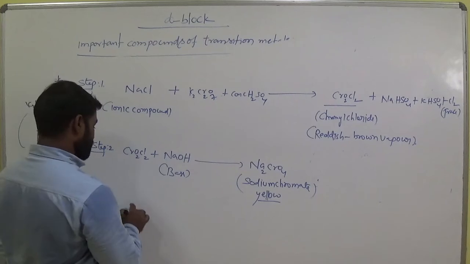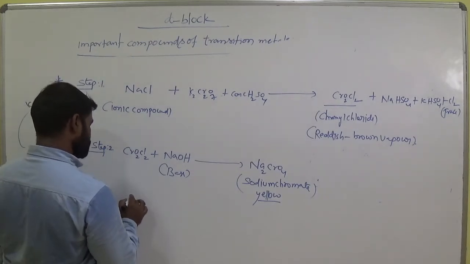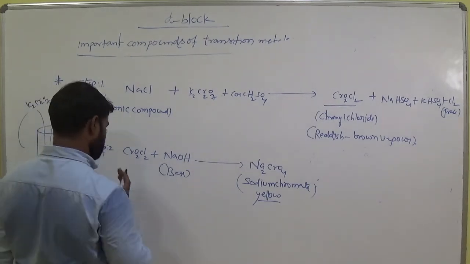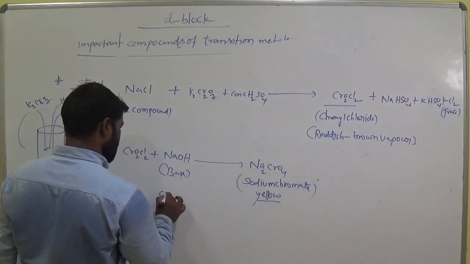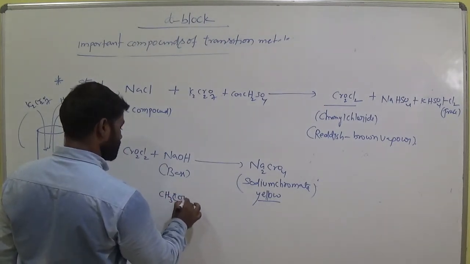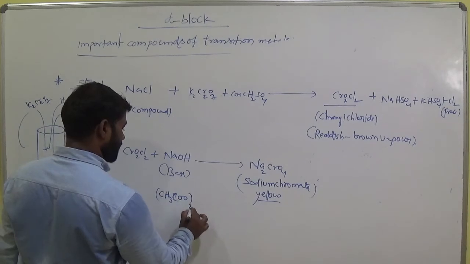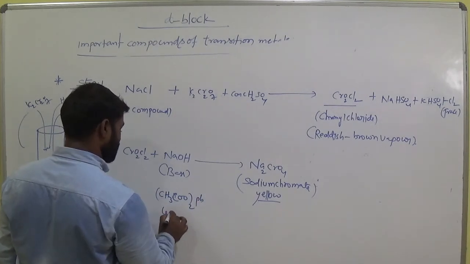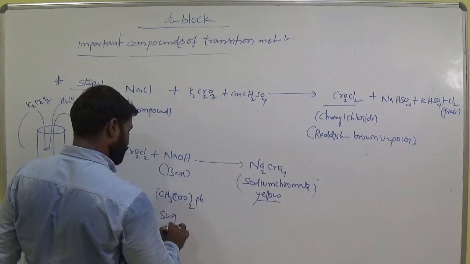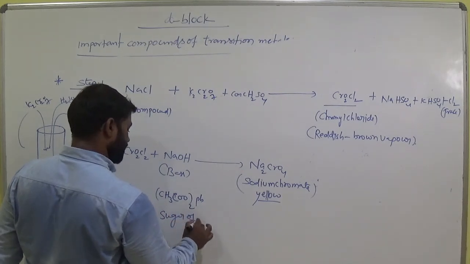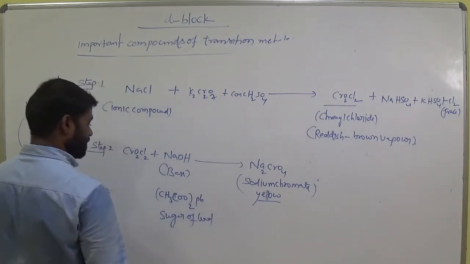And step 3, lead acetate, CH3COO taken twice. This is called sugar of lead, also we call lead acetate or sugar of lead.